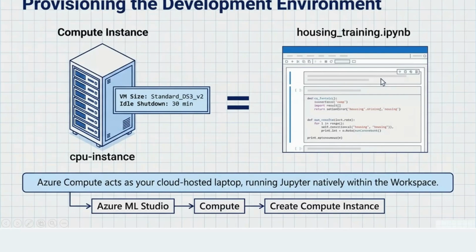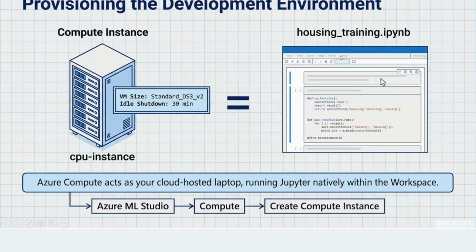Now there are two things: one is the AI Foundry, and one is the Azure ML Studio. Azure ML Studio is used for creating and deploying machine learning models, and in AI Foundry you can use the LLMs. That is specifically for creating GenAI-based applications. So here you will be using the compute, and then you will be creating the compute instance.